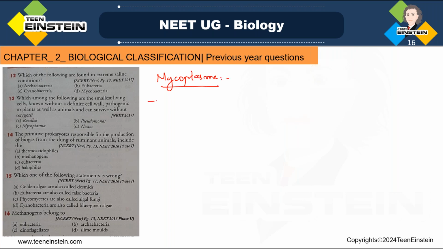Mycoplasma is the smallest living cell, right? And it has a triple layered condition. It has three layers, but there is no definite cell wall.